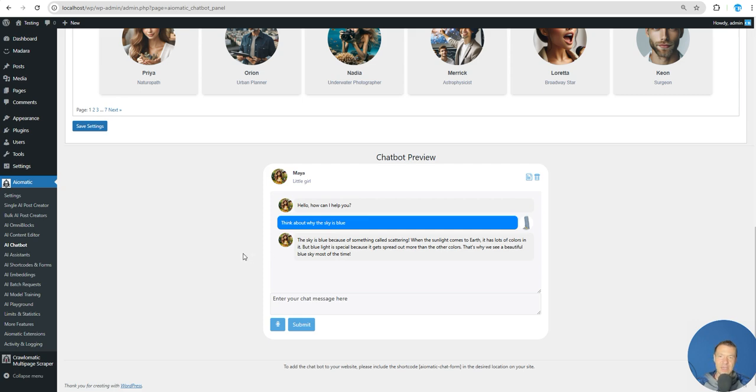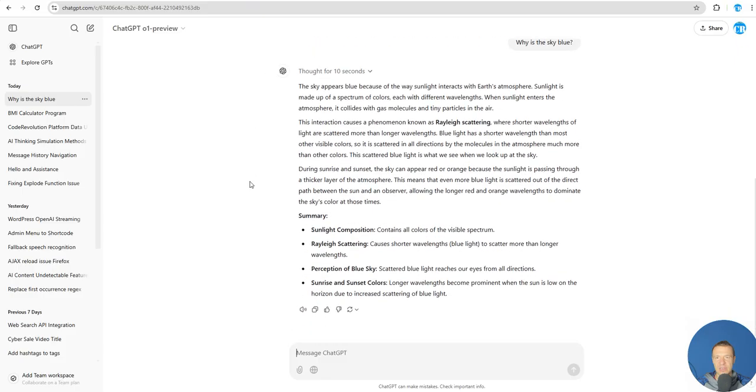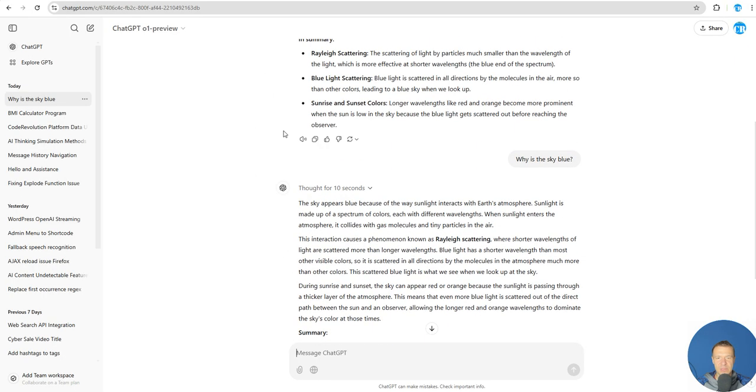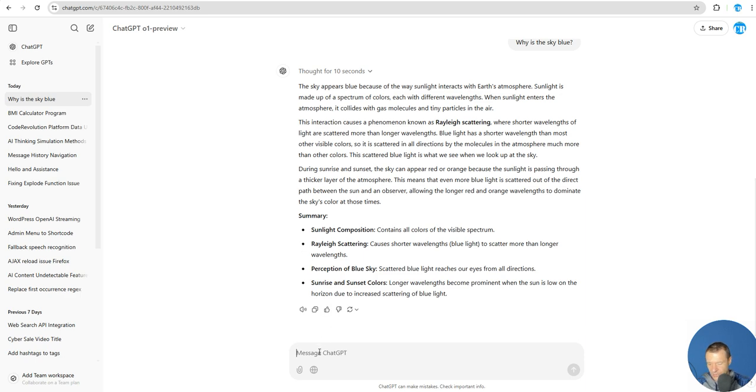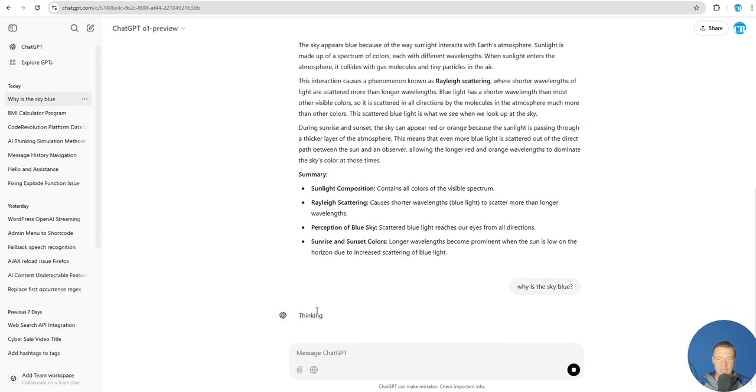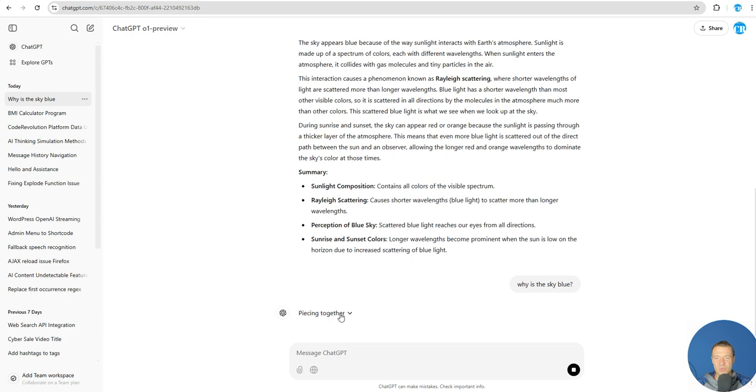So one thing I need to improve here in the chatbot is I need some kind of visual representation of the thinking process, as the o1 models show here. So why is the sky blue? So let me show you. So I need something like this as a thinking indicator, piecing together.